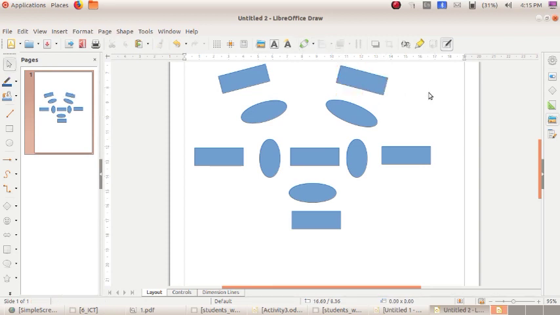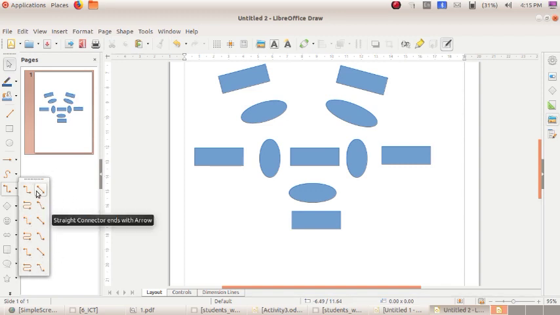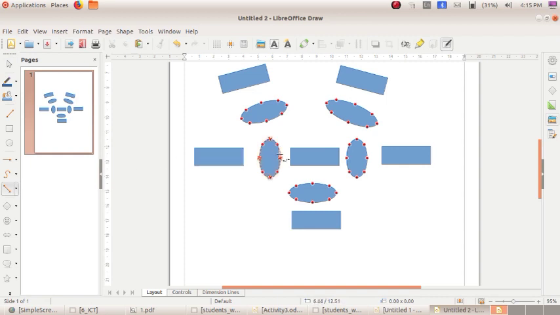Okay. Then next step is to draw connectors for connecting both the circles and rectangles. For that we can use this connector tool. Okay. By clicking here you can see a lot of connectors. From this you can select anyone. And by selecting the connector tool you can see this red color.